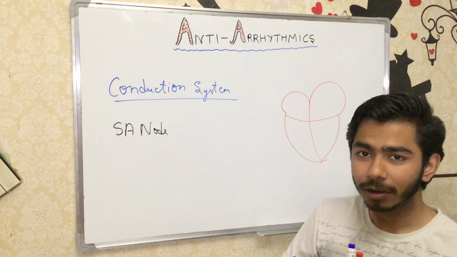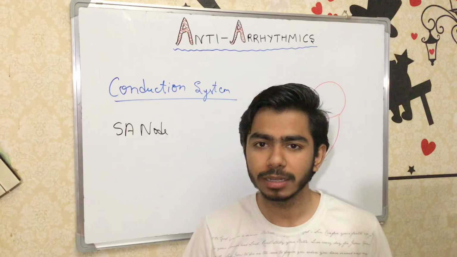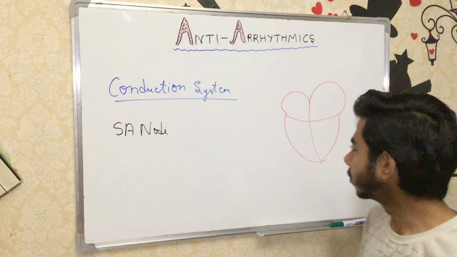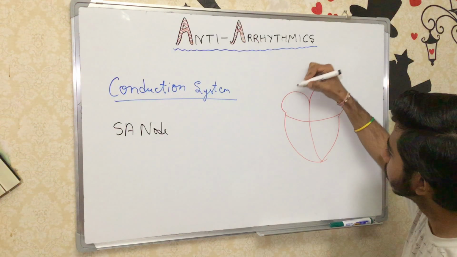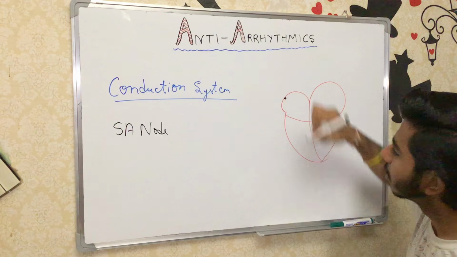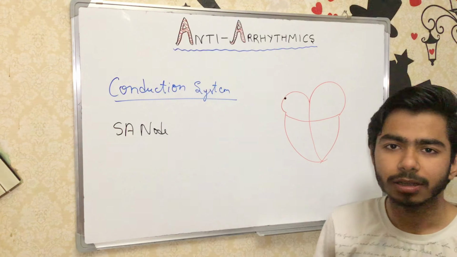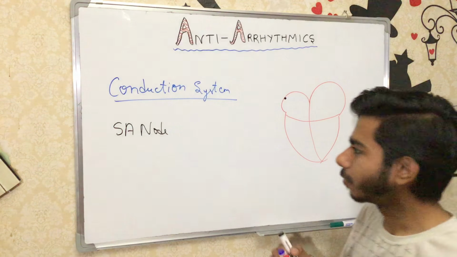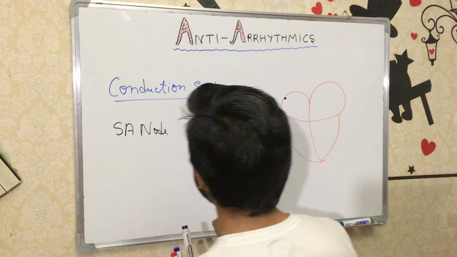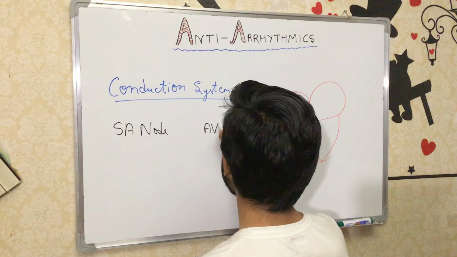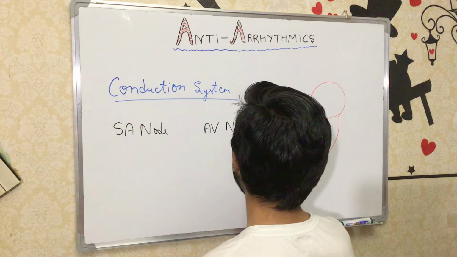It is the one which is responsible for initiating the electrical impulses inside our heart. As far as location is concerned, here is the sinoatrial node, which we also call the SA node in short. So first of all we have the SA node, then we have the AV node.